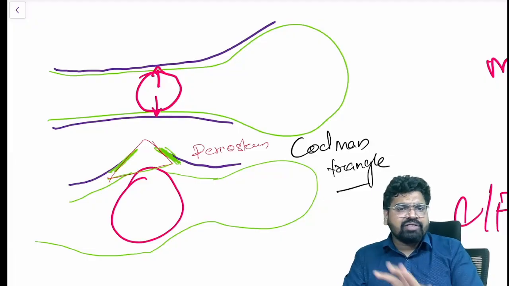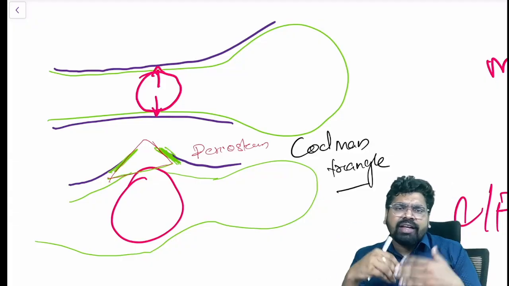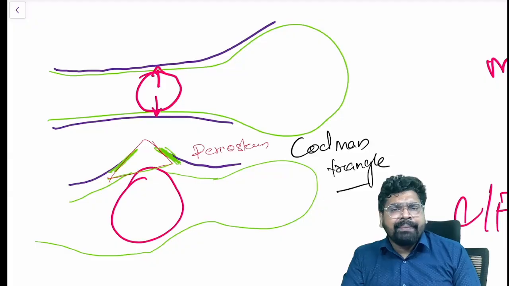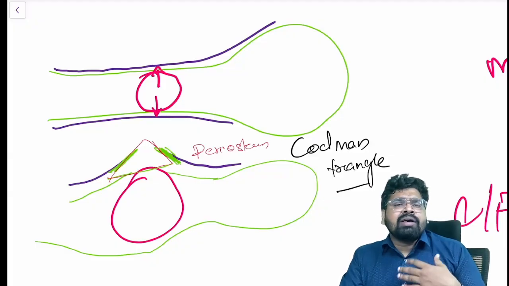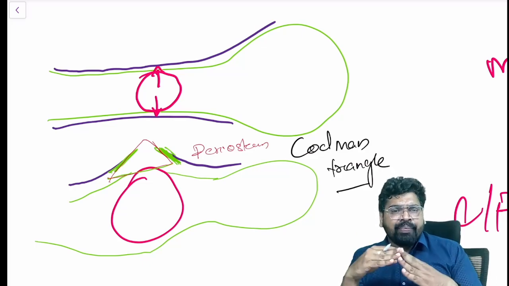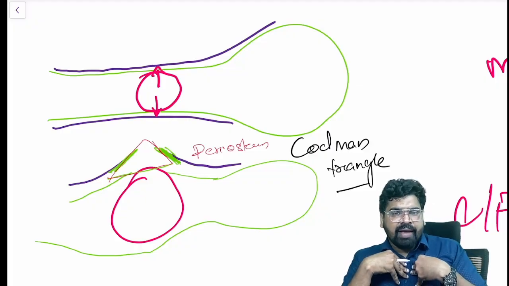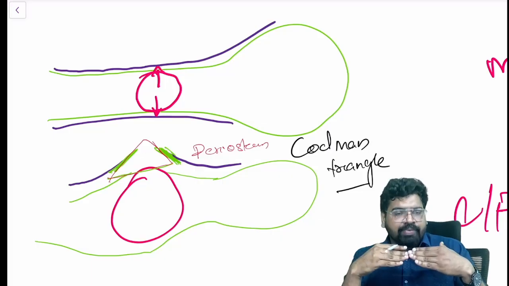Whenever there is a swelling in the bone, whenever there is a periosteal separation, there is a chance of getting a Codman triangle. It can come in Ewing sarcoma. It can come in other lesions also. Whenever the periosteum separates from the bone, okay, periosteum is very much attached to the bone. They are in deep attachment. There is very good attachment of this periosteum with bone.